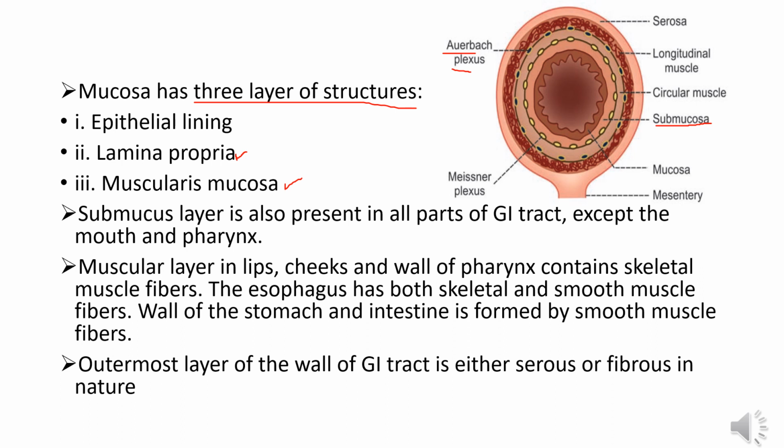And the last one is serous or fibrous layer. Outermost layer of the wall of GI tract is either serous or fibrous in nature. The serous layer is also called serosa or serous membrane, and it is formed by connective tissues and mesoepithelial cells. It covers stomach, small intestine and large intestine. The fibrous layer is otherwise called fibrosa and it is formed by connective tissue. It covers pharynx and esophagus.